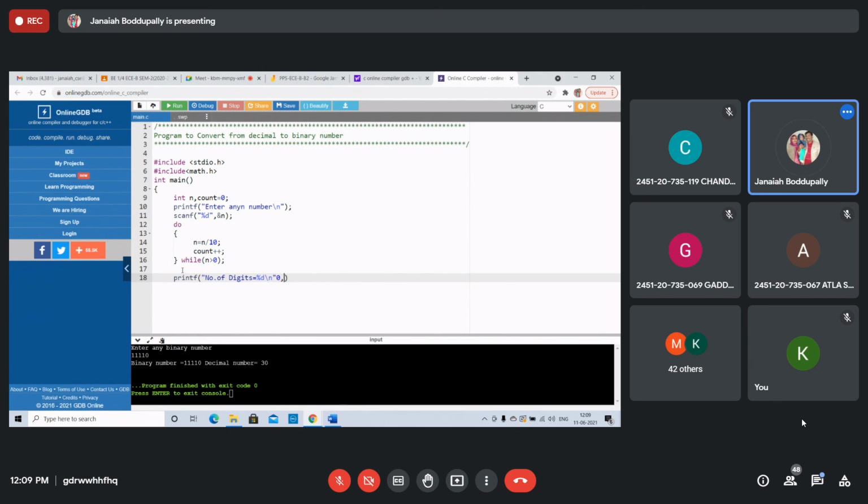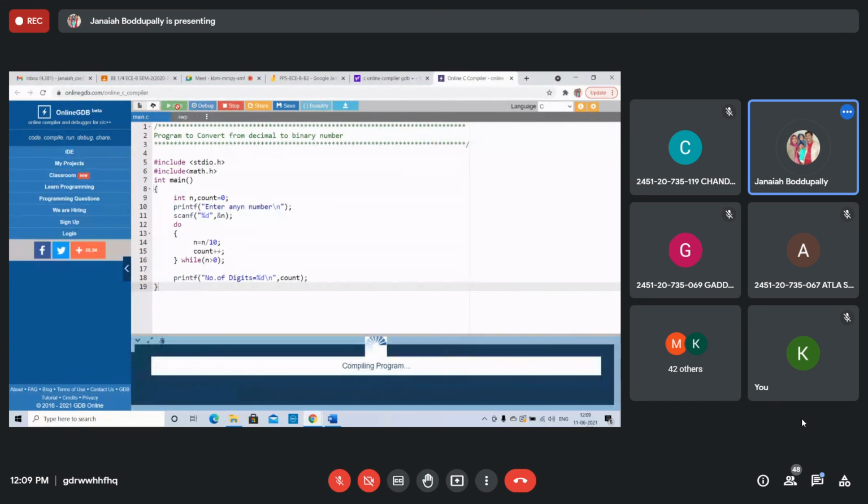Right? What is the count? It is counting the number of digits. See, while comes after do. I use do while. Yes, count is initially 0. Right.